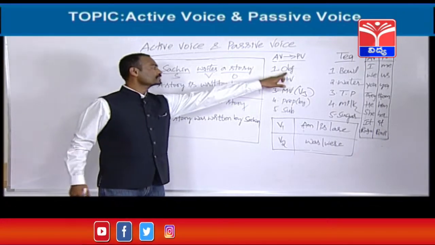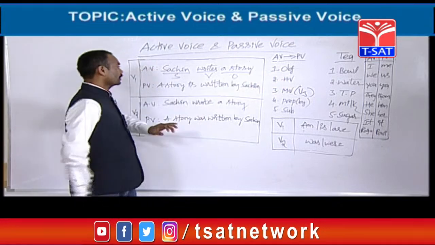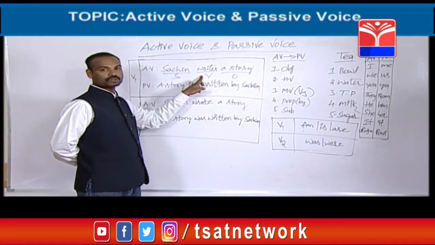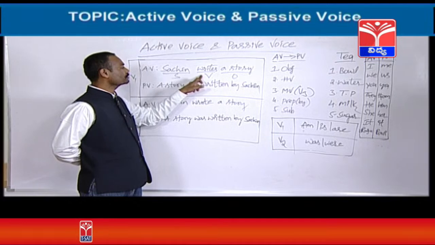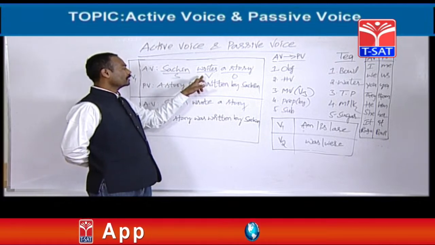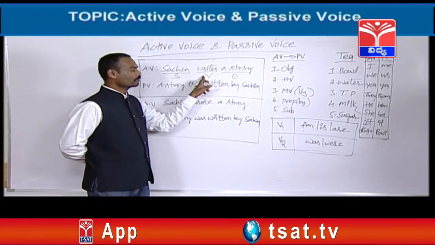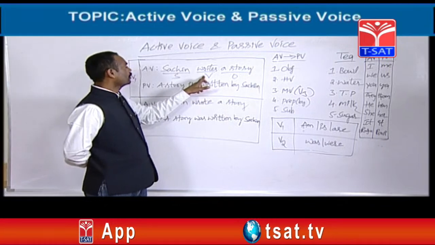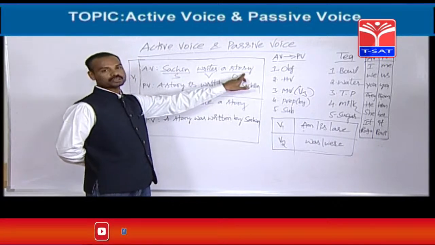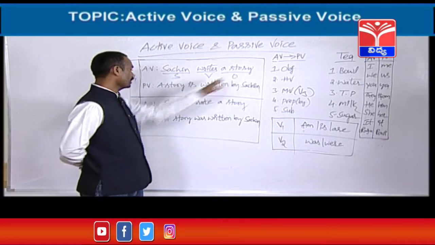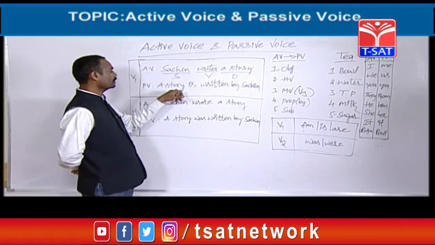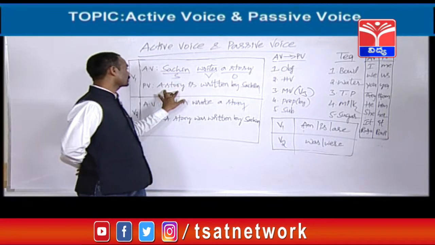So passive voice should be started with the object. Where is the object? To know the object, you should go to the verb, I told you. After going to the verb, you should ask a question: what or whom? What does he write? He writes stories. The coming answer is called the object. So the object is there. First we need the object, so we have taken the object.